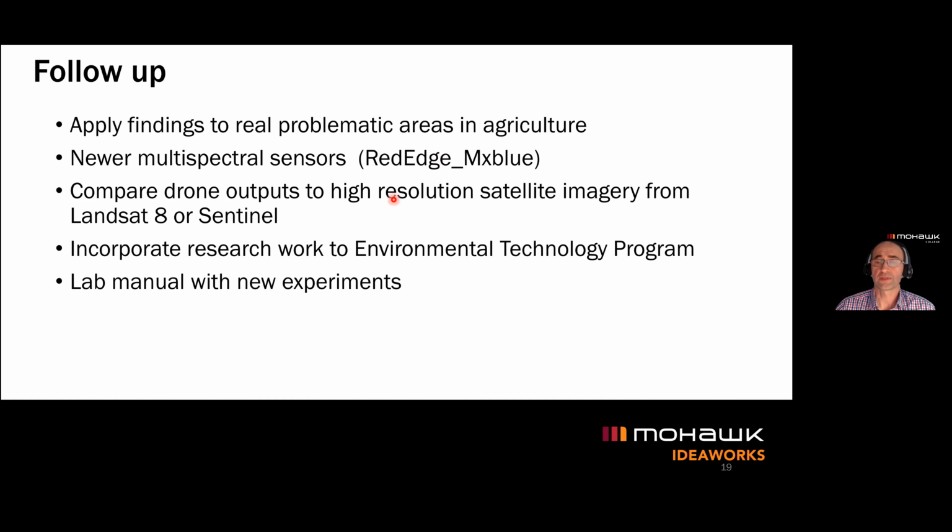One of the potential follow-ups could be to work with satellite images, because we do have free data. We can download the scenes from satellites, from Sentinel or Landsat, and compare the images from the satellites to the images collected through the drones.